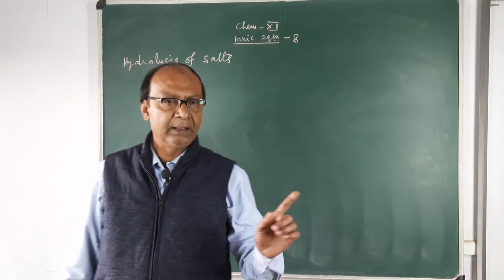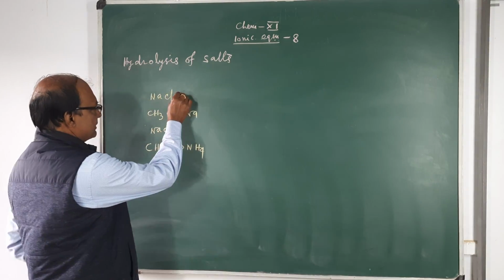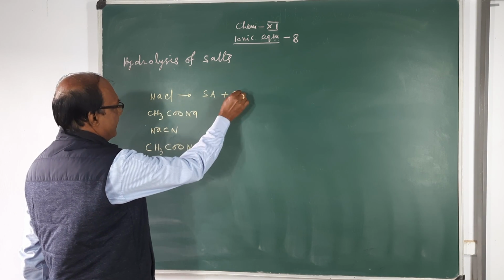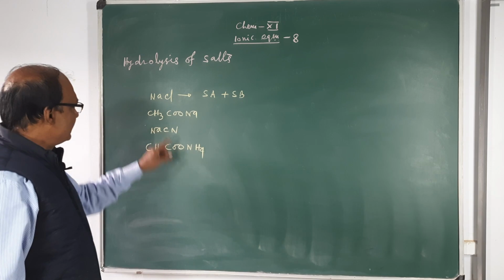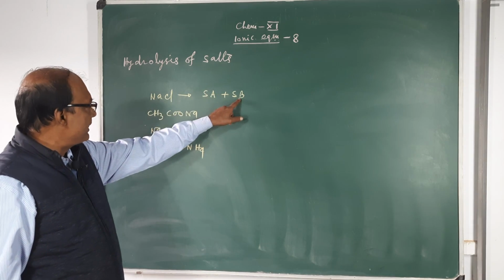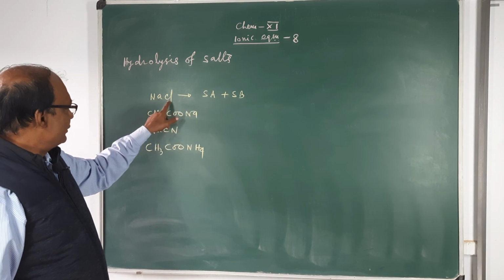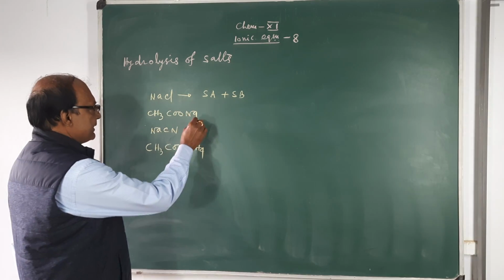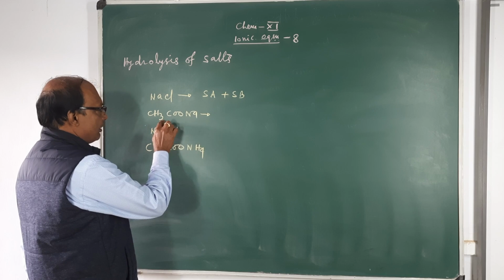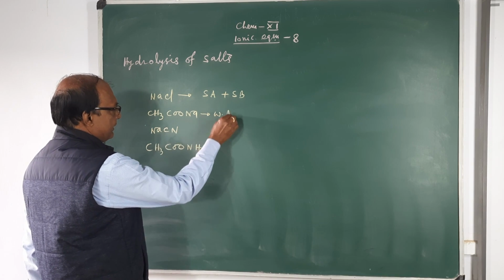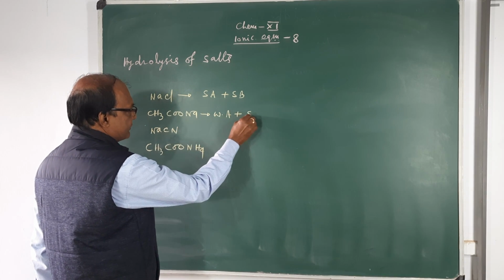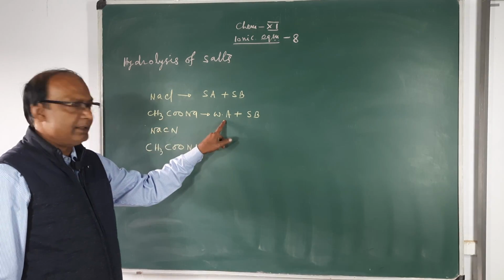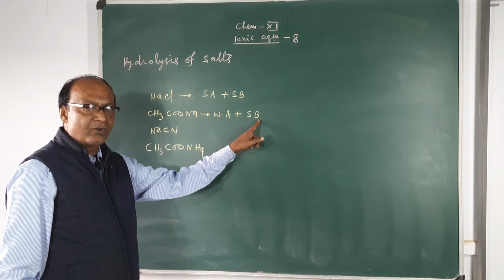The first one is a salt of strong acid and strong base, because sodium hydroxide is a strong base and hydrochloric acid is a strong acid. Clear? The second one is a salt of weak acid and strong base: acetic acid, weak acid, and sodium hydroxide, strong base.